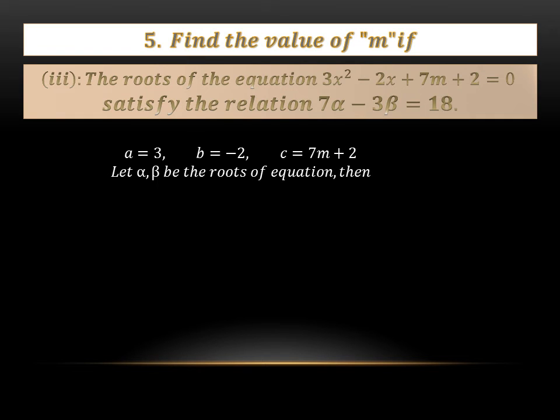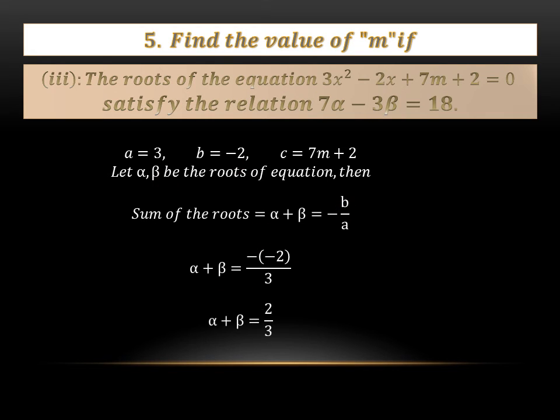Let alpha and beta be the roots of the equation. Then the sum of the roots will be alpha plus beta, and the formula is minus b by a. Putting the value of b, which is minus 2, and a, which is 3, we will get the value of alpha plus beta as 2 by 3.